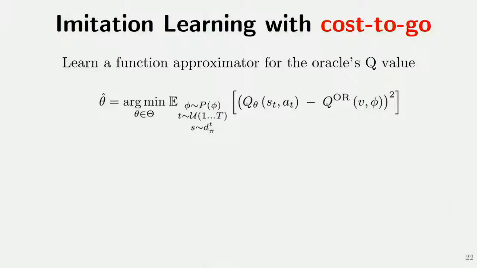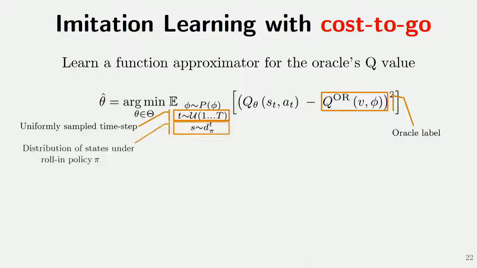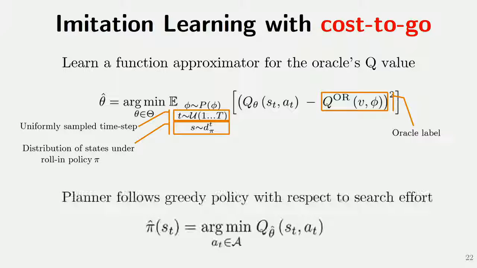So we use the paradigm of imitation learning with cost to go. Essentially, we're trying to learn this function approximator by regressing to the oracle's Q-value estimates. Given a world sampled from a prior distribution of worlds, a uniformly sampled time step t, and the distribution that is induced by the roll-in policy, we are trying to minimize this expected squared error with respect to the oracle. And we're trying to find a parameter vector theta that minimizes this error. And then after that, the planner can follow a greedy policy with respect to explicit search effort. That is, the node that it expects will have the minimum number of expansions in the future.